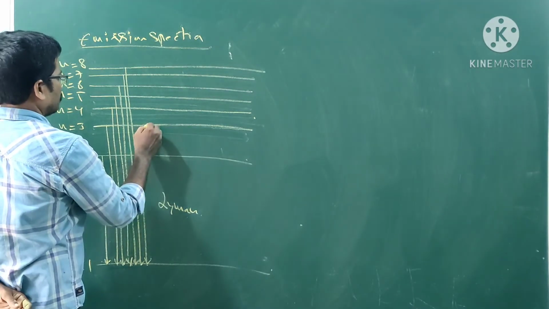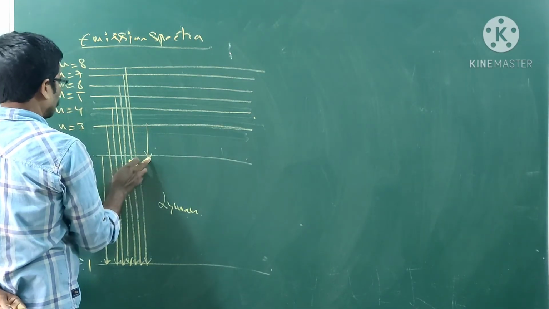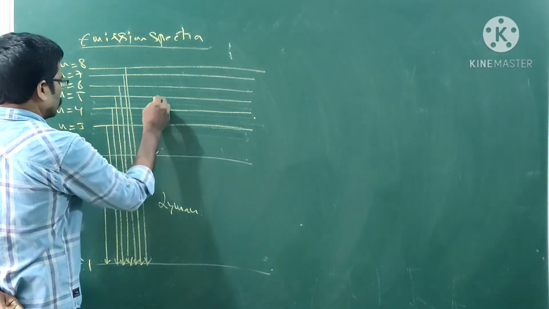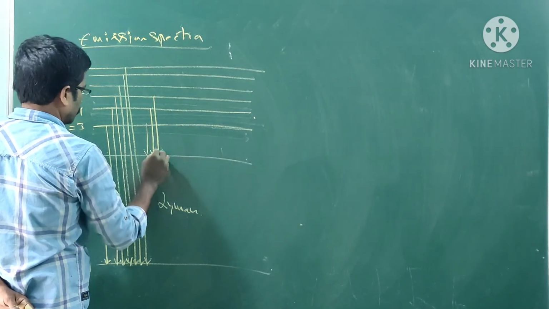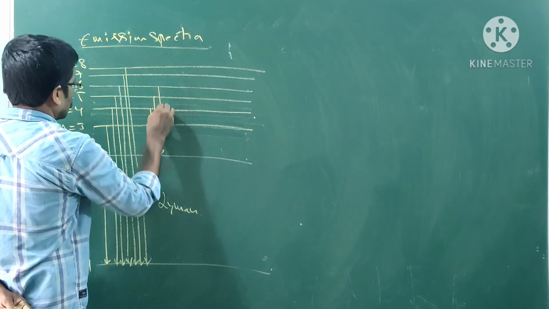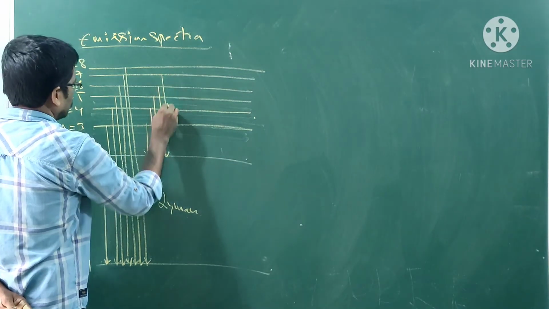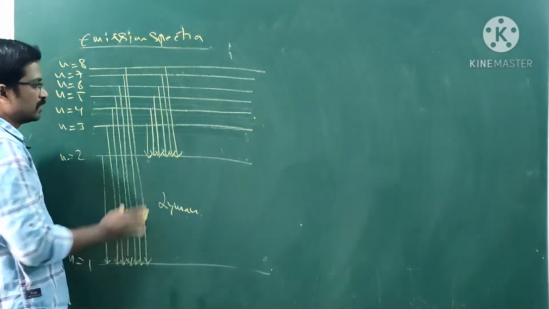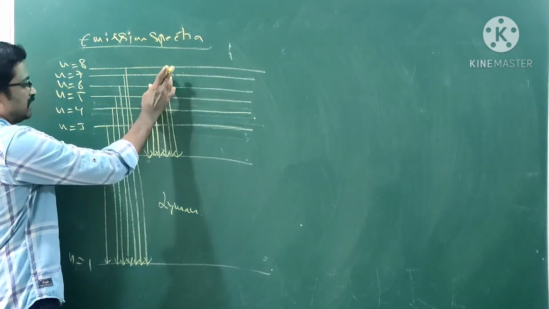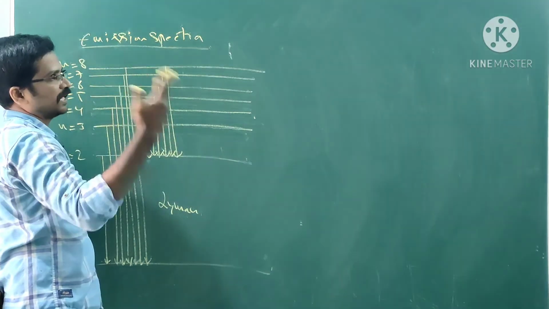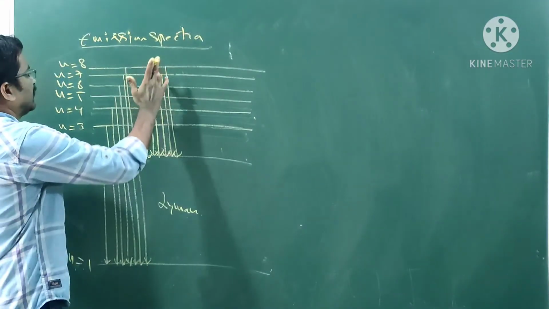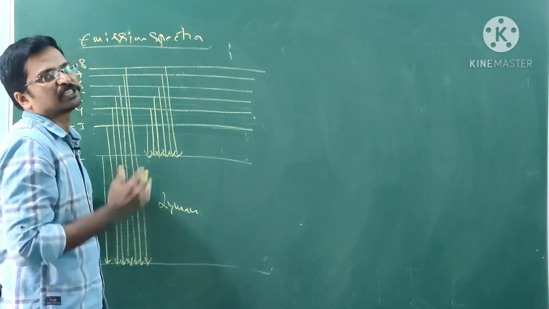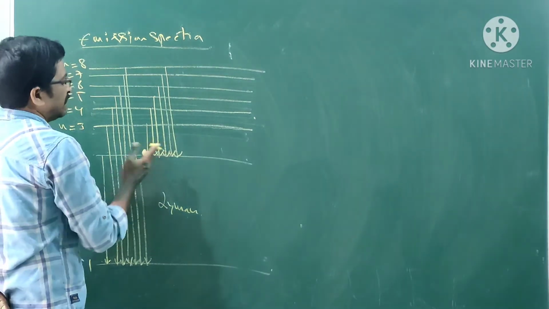Whenever an electron comes from the third to the second level, and in the same way fourth to second, fifth to second, sixth to second, seventh to second, eighth to second, from any higher energy level to the second level in a particular atom, you can get the emission spectra for the hydrogen atom.